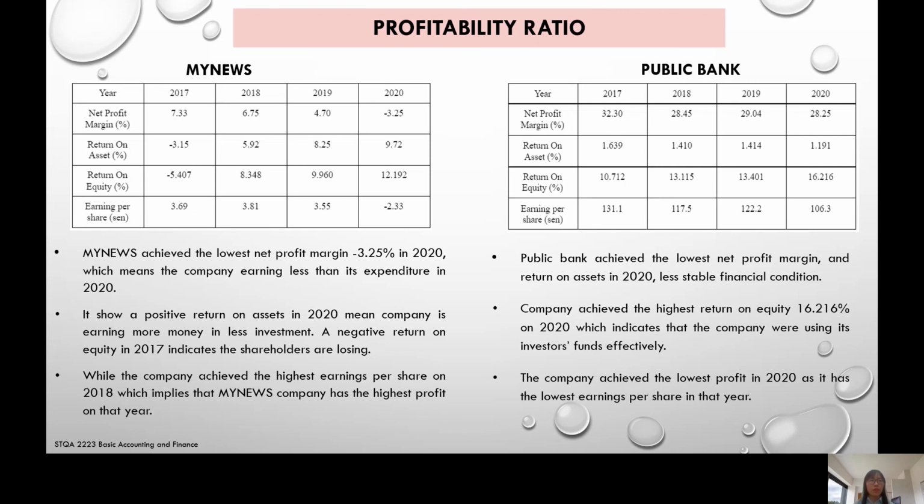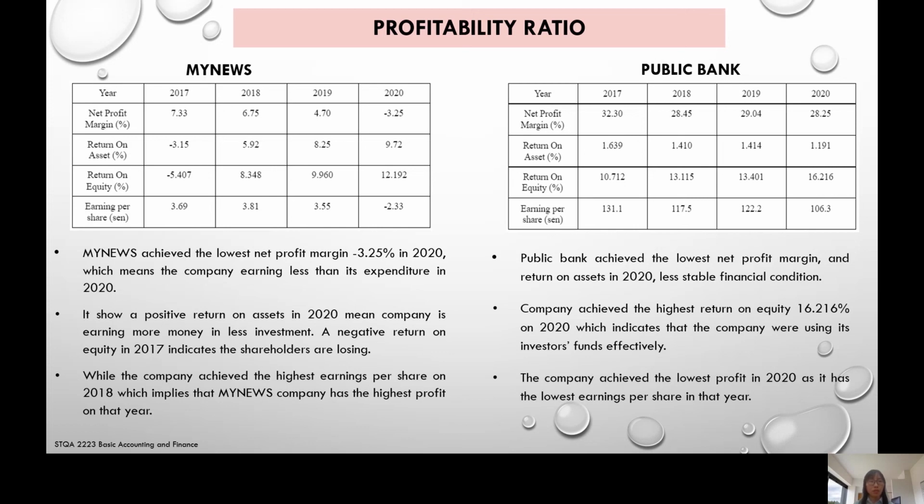The MYNEWS company has achieved the lowest net profit margin, which is negative 3.25% in 2020. This means that the company is earning less than its expenditure in 2020. It also shows a positive return on assets in 2020, which means that the company is earning more money with less investment. However, a negative return on equity in 2017 has indicated that the shareholders are losing.